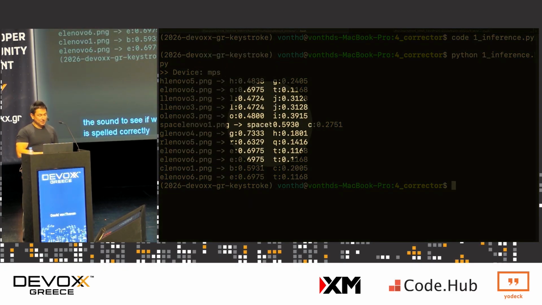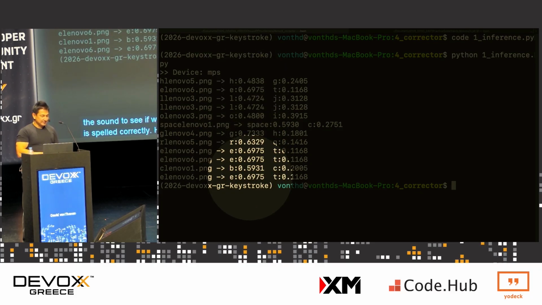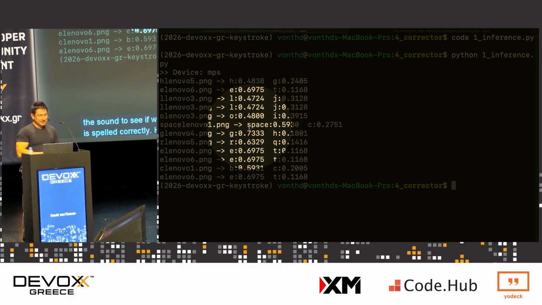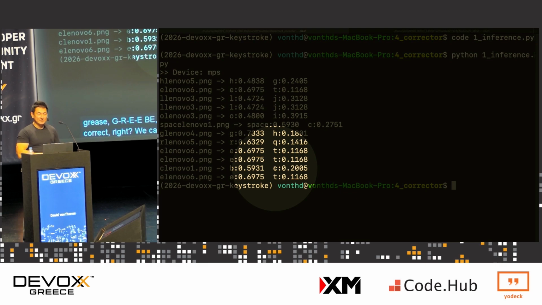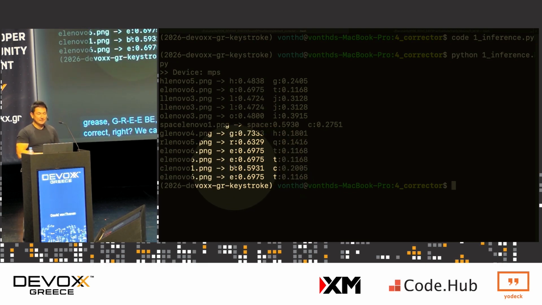Then space, and this represents top K equals 1, like I got it in the first shot. And this is the second guess. Then for the next word, Greece, it's Greebe, which is mostly the way there, but not exactly 100% correct. We can actually see the C right over here. It was the second guess for this particular sound.